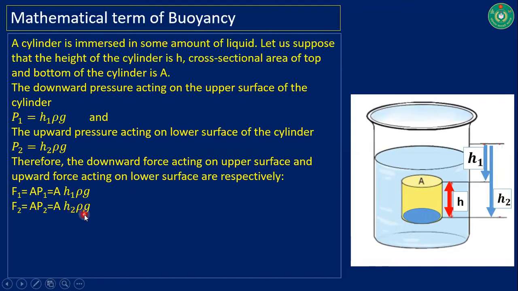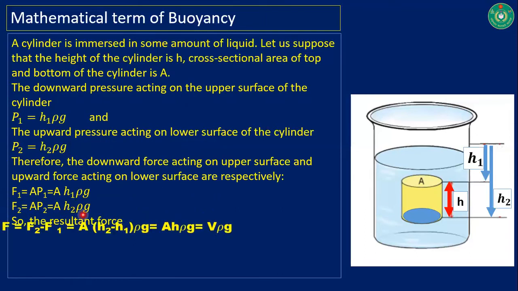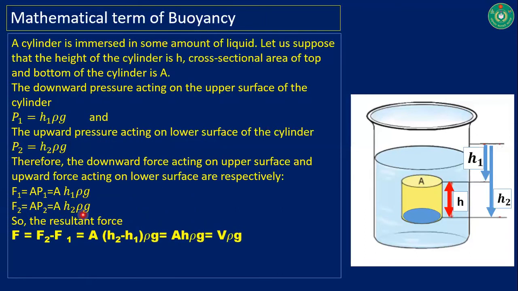G. Now we are getting a resultant force, because there are two acting forces here, and the directions of these forces are opposite. That's why we'll get a resultant force here. So the resultant force becomes F2 minus F1. From this equation I have written AH rho G, because H2 minus H1 makes H.